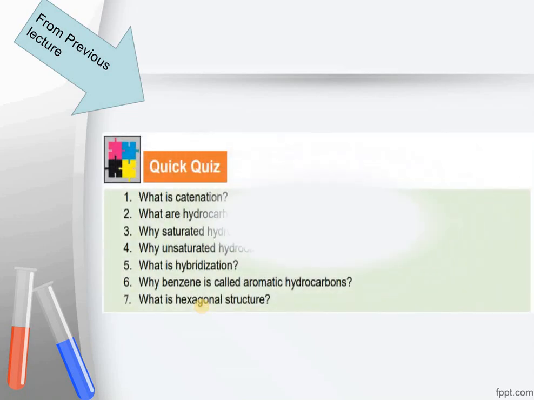Girls, there were some questions that were given to you in the previous lecture, and I told you that answers will be given to you in the next lecture. So here are the answers of few of the questions that were given in the previous lecture. First one was the quick quiz, in which 7 short questions were given. Let's see answers of these questions now.